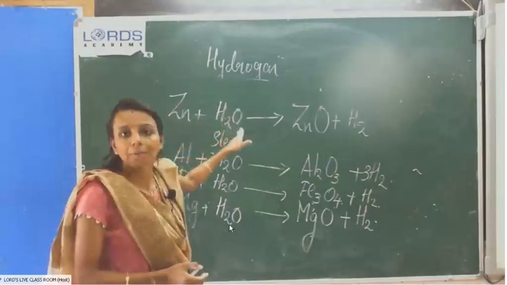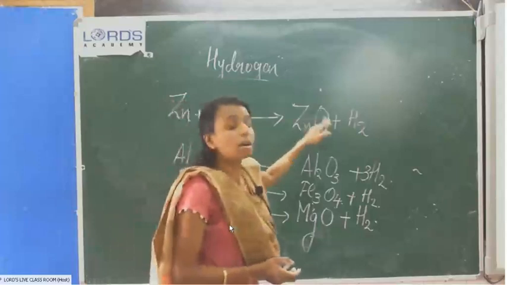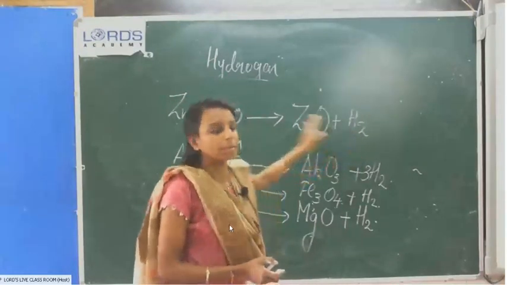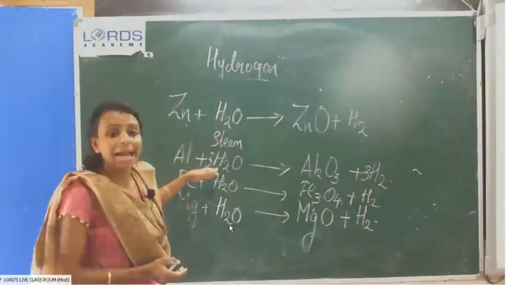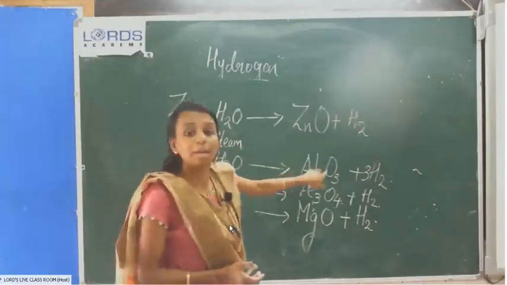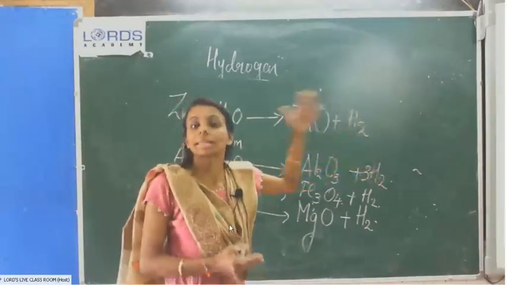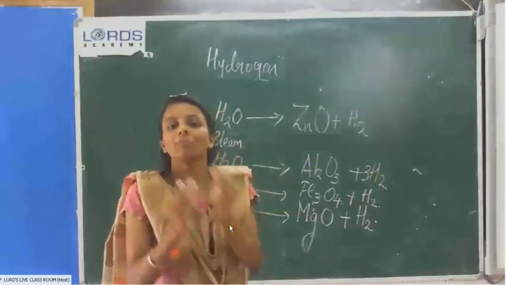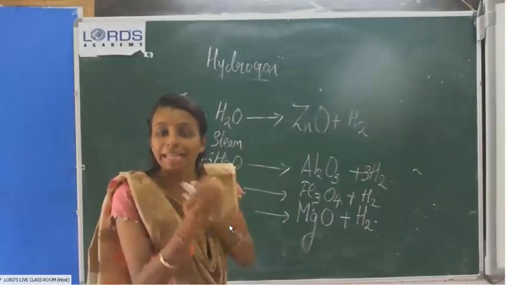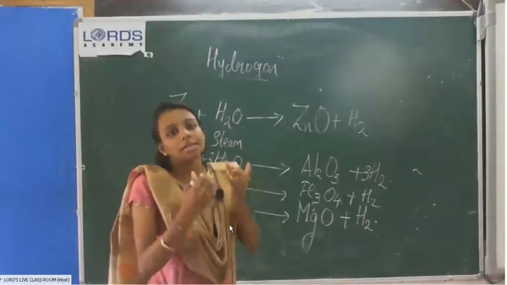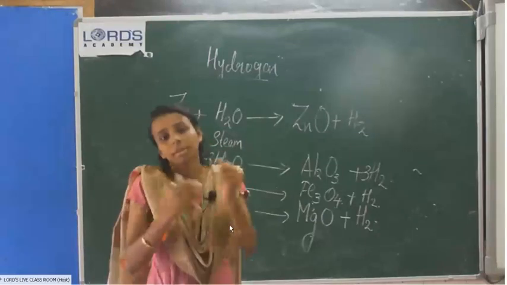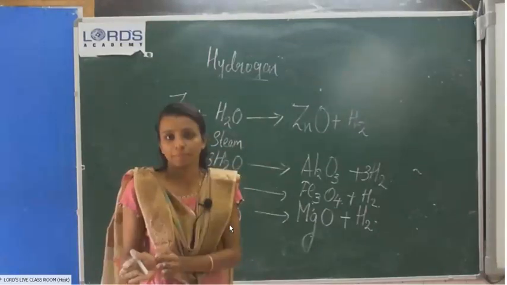Zinc reacts with water to form zinc oxide and hydrogen. Then aluminium reacts with steam to form aluminium oxide and hydrogen. So, three ways. Some metals react with cold water, some with hot water, and some with steam.